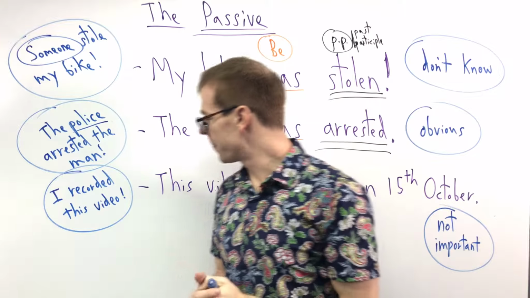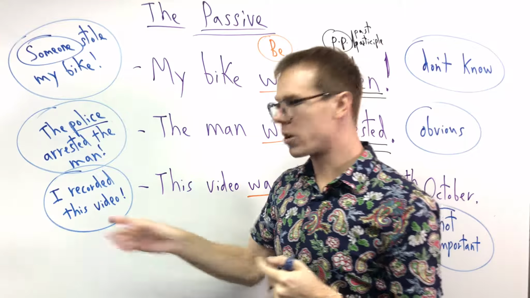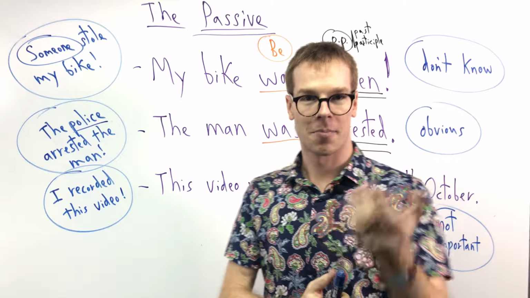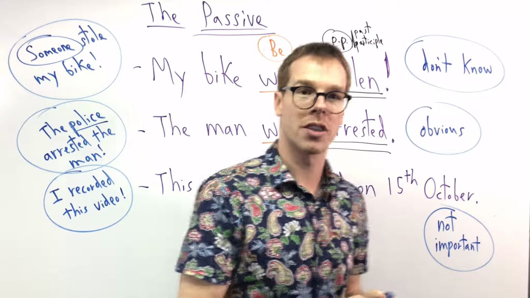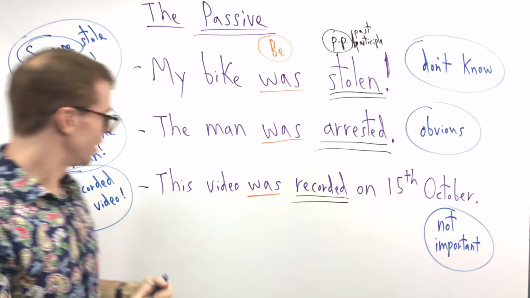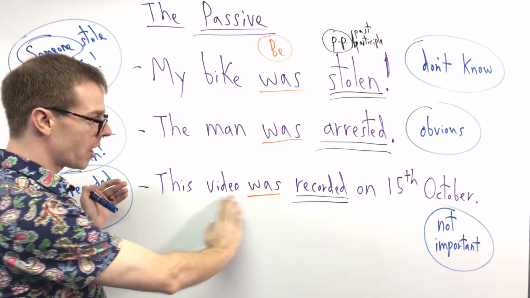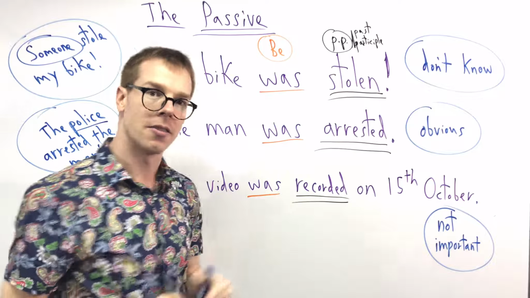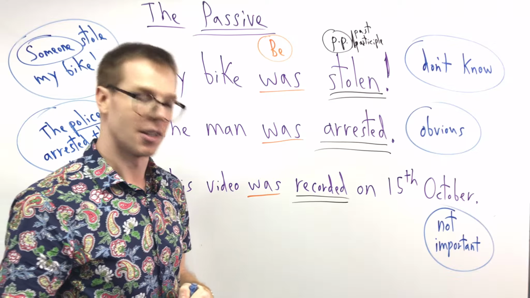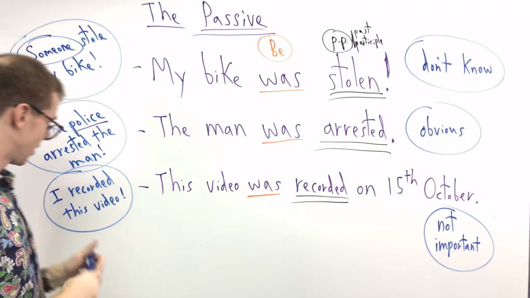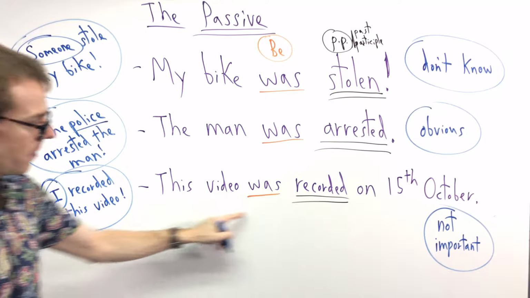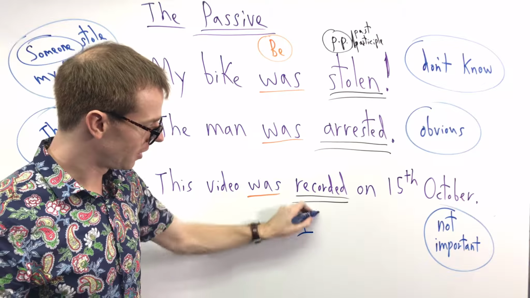Okay, one more reason to use the passive. That's this, right? For me today, I recorded this video, right? My job, I recorded this, I made this video. I could say this video was recorded on 15th October. Let's see what happened here. I recorded the video. This video was recorded, right?